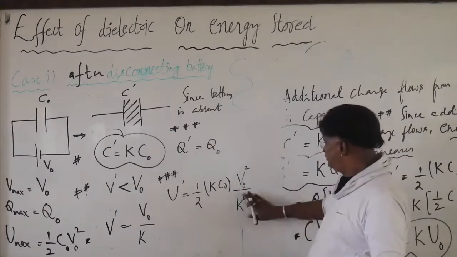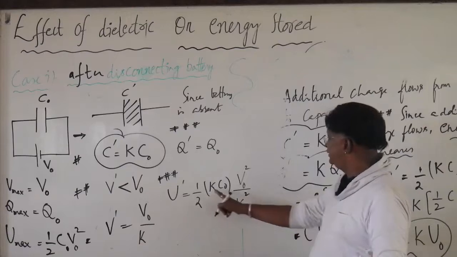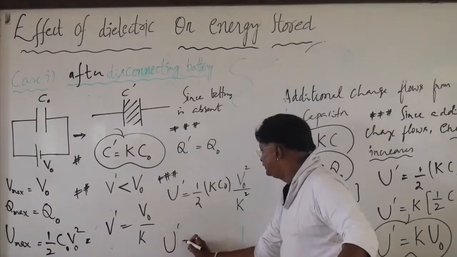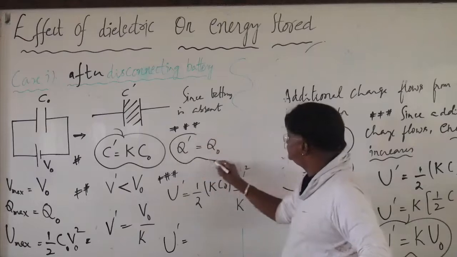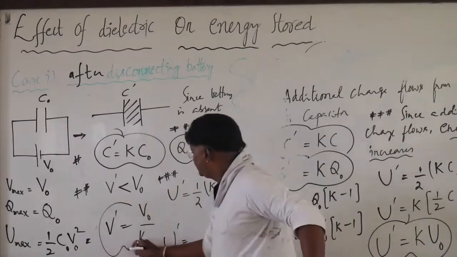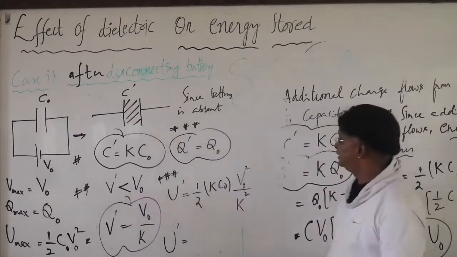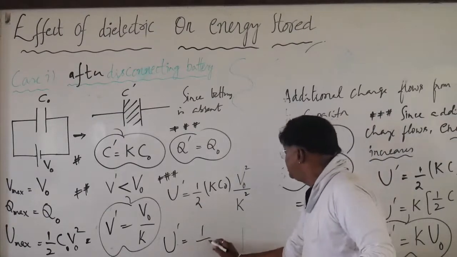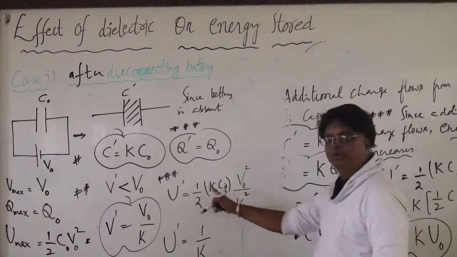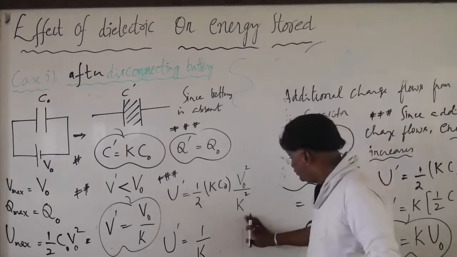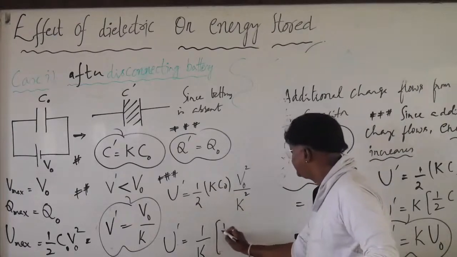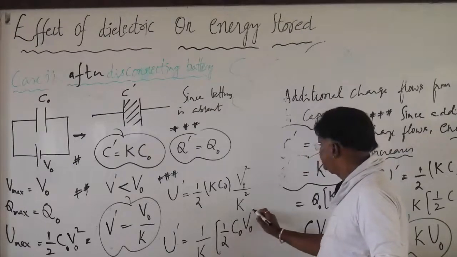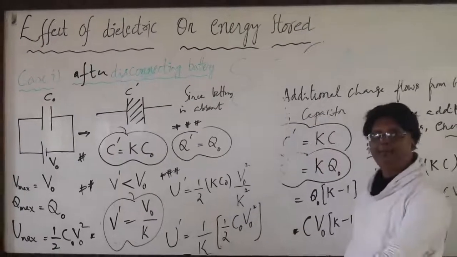V naught squared by K squared, K squared times K. So what do you find here? U prime equal to, this is also a good result, your fourth result. What do you see? U prime equal to 1 by K times half C naught V naught squared.